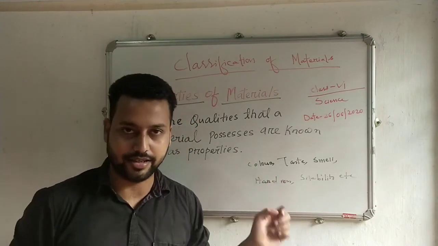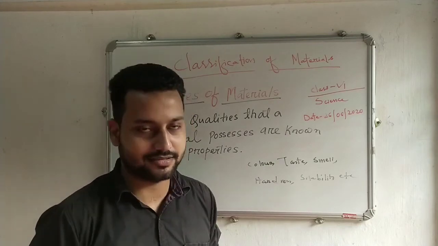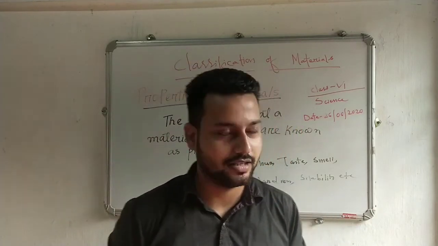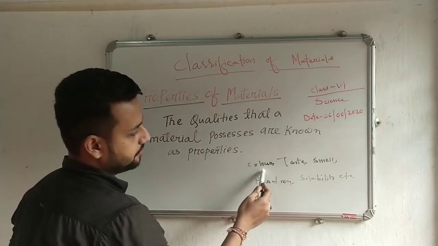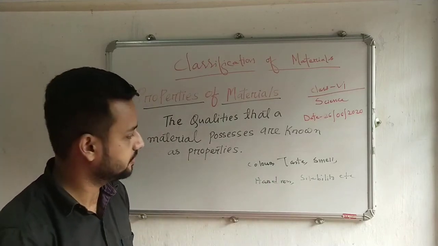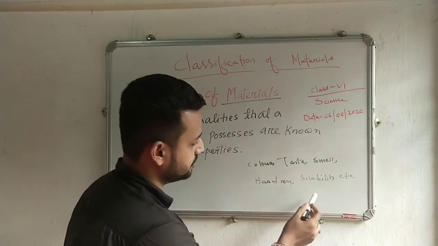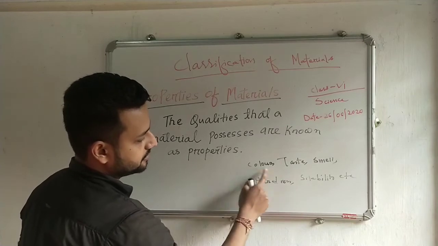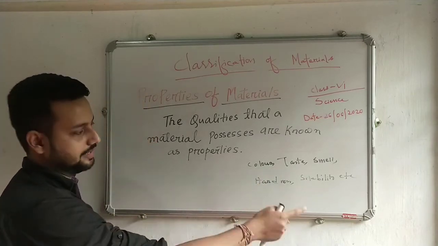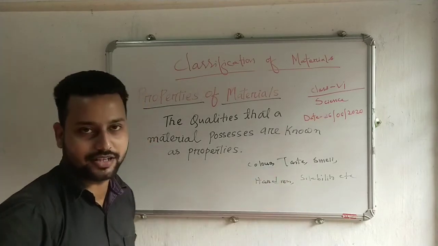These are some properties that a material can have. Now let's take an example of sugar and salt. Sugar and salt have the same color, and both are also soluble. So they have these two properties in common, but their taste is different.